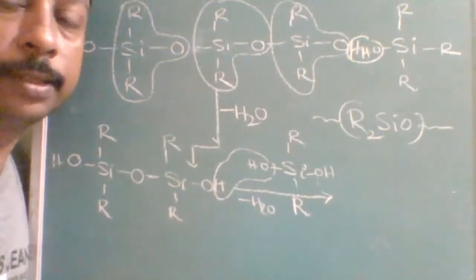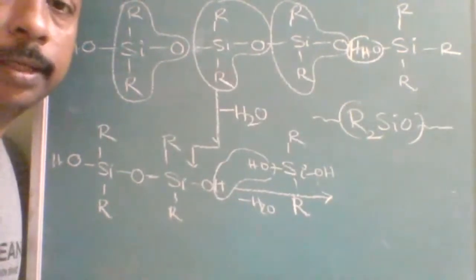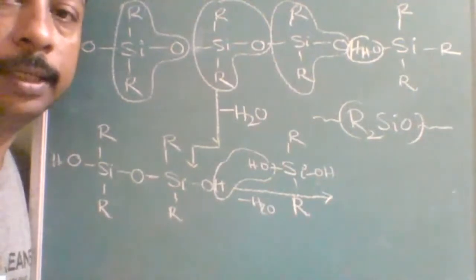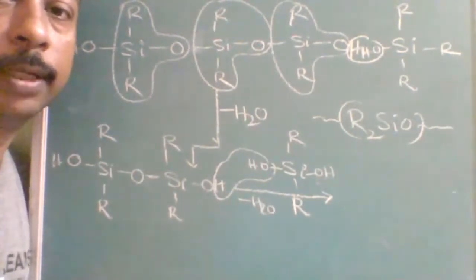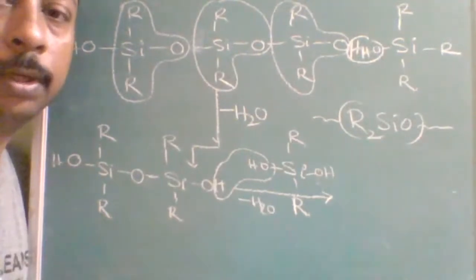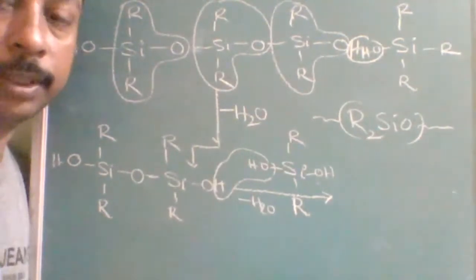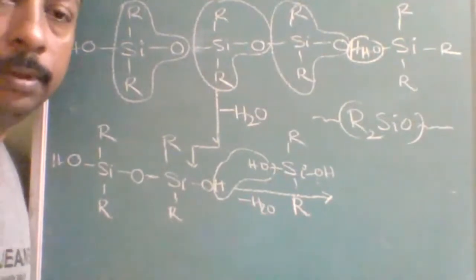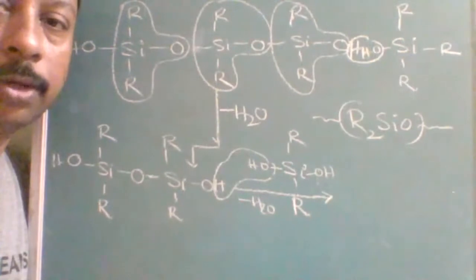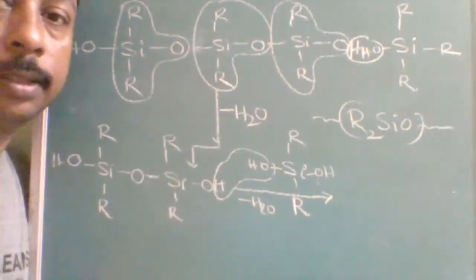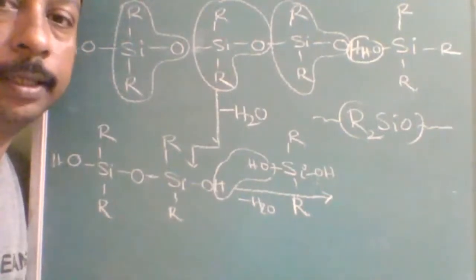Chain termination is done by using a monomer of R3SiCl, which is initially converted to R3SiOH. Is it understood? So the second important question they will ask: chain termination, or stopping of polymerization, is done by using R3SiOH or R3SiCl. Is it clear?